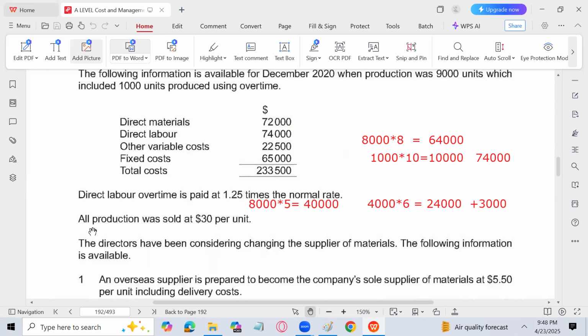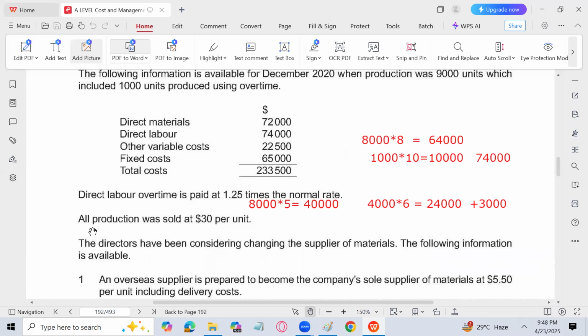Instead of 9,000 it won't be 8,000, because 1,000 units are overtime. 72,000 divided by 8,000. No, no, he is not talking about material, he is talking about labor. Production was 9,000, that's fine. But 1,000 units were produced using overtime regarding labor. Labor is basically charging more at the rate of 1.25 per unit, right? So this is how we have done that.